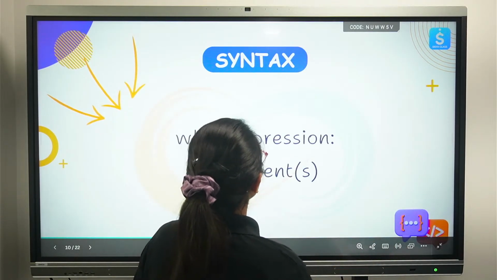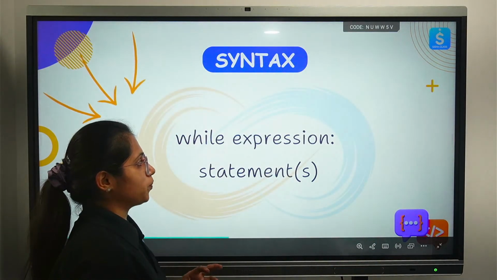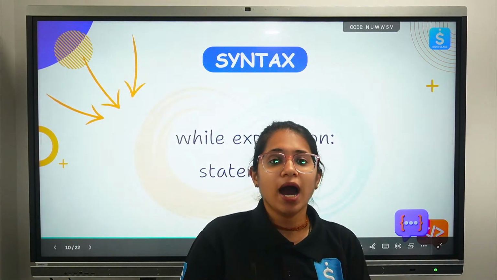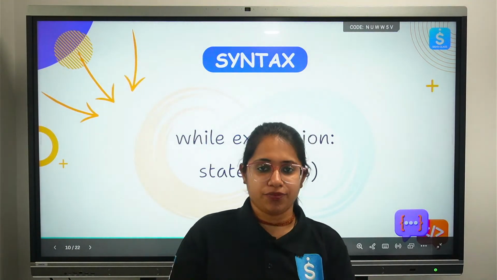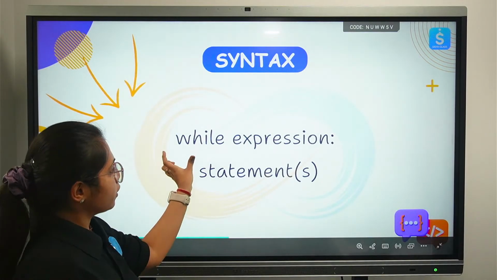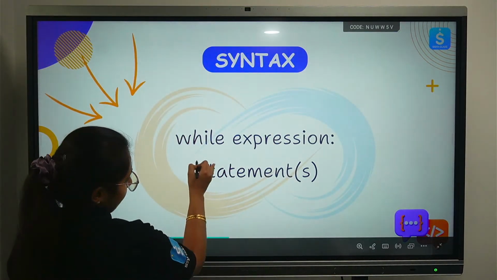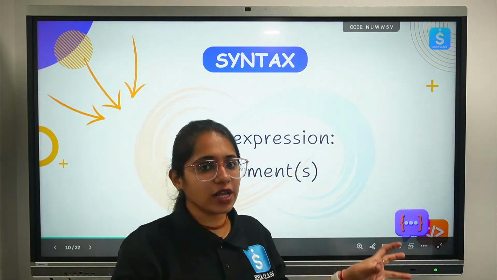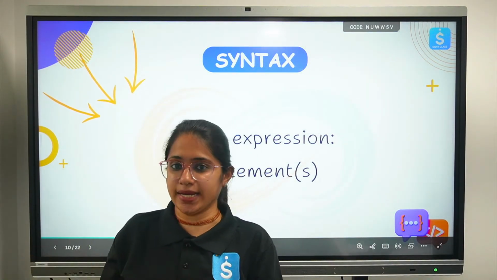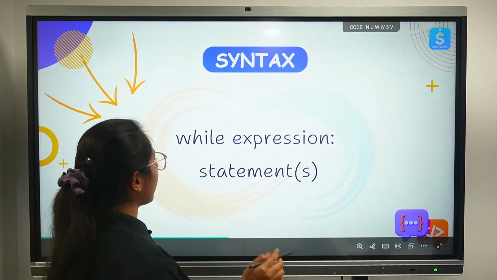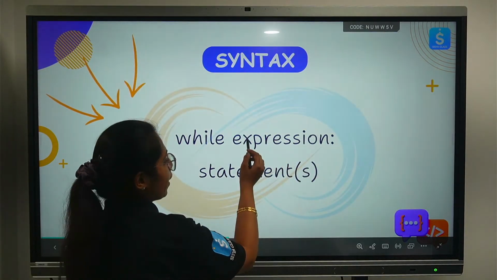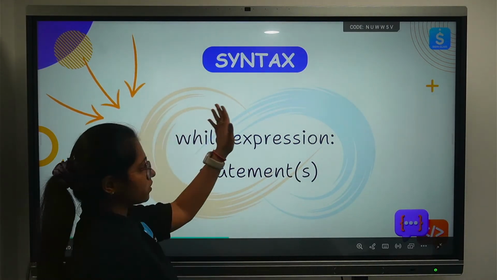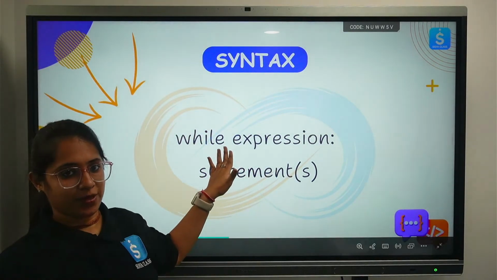So this is the syntax of the while loop. Now how will you be typing it, how will you be writing it in your editor? We need to use the keyword while. In yesterday's session we learned about the for loop. Every loop has its own specific syntax, right? So you can see while, then the expression, the condition which you want to write here, and the statement here. This is how the syntax looks.